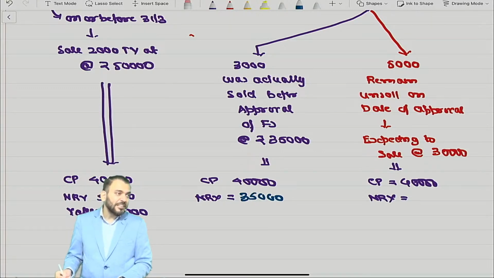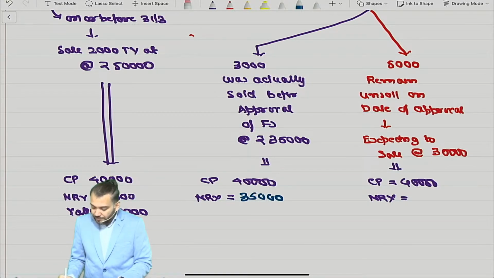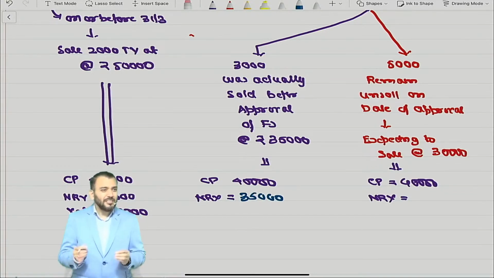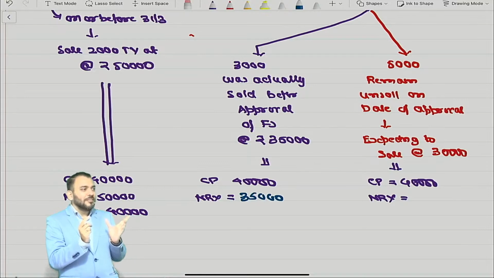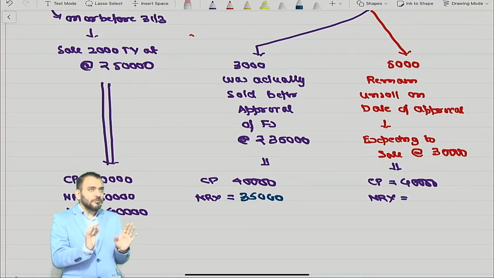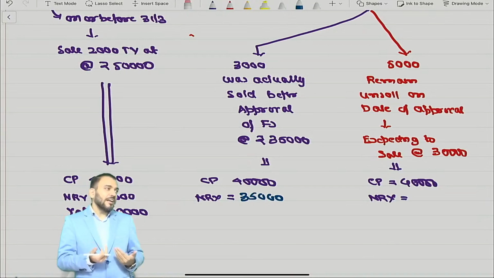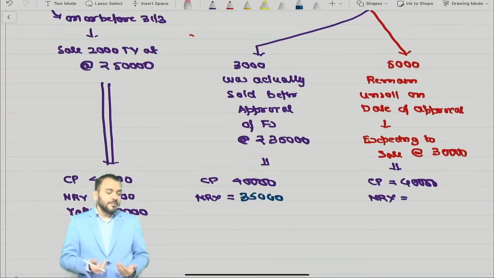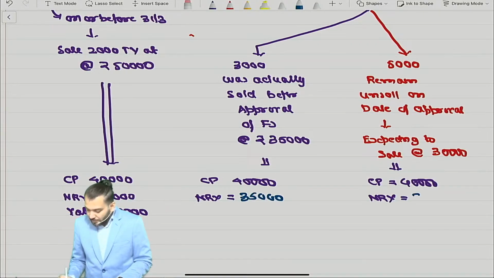Management is expecting to sell it at rupees 30,000 on the date of approval. Tell me. It is what? NRV is what? It's so loud. I'm not able to understand. You're saying, how can I understand? Speak. 30,000?